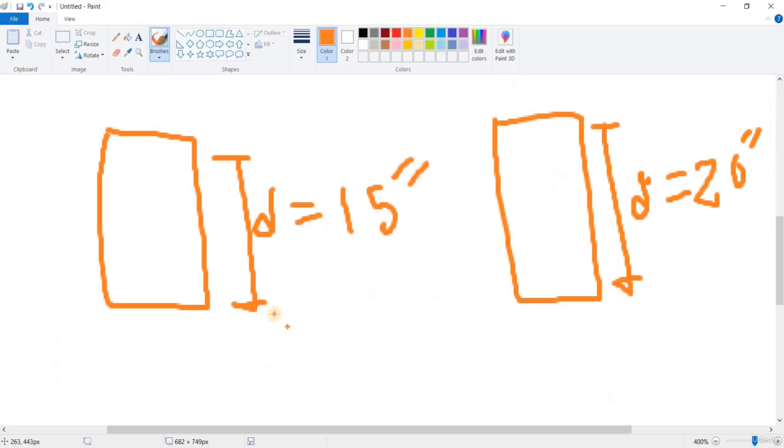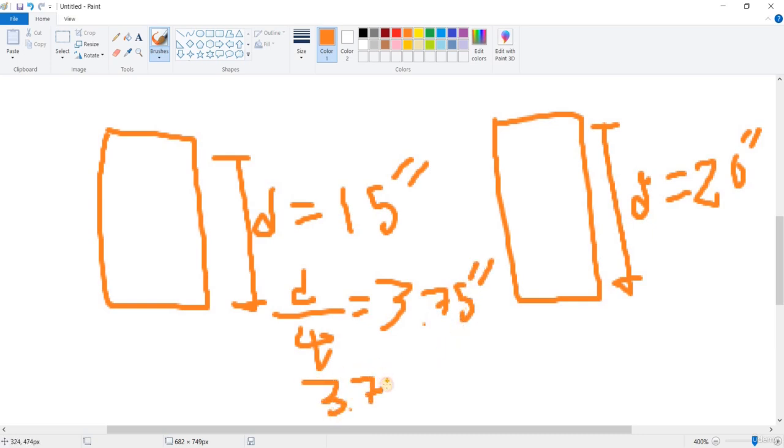So d by 4 for this one is 15 divided by 4 is 3.75 inches. So we're going to apply 3.75 inches of spacing, but this particular number is not good for field work, so we're going to decrease the spacing to 3 inches.